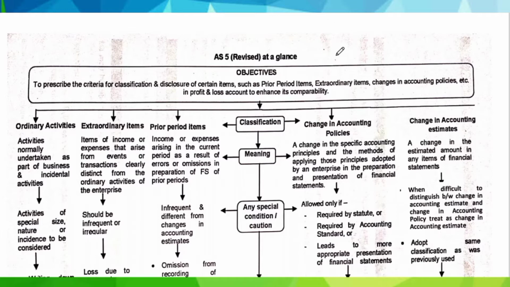So today we are going to start with AS5, net profit or loss for the period, prior period items and changes in accounting policies.